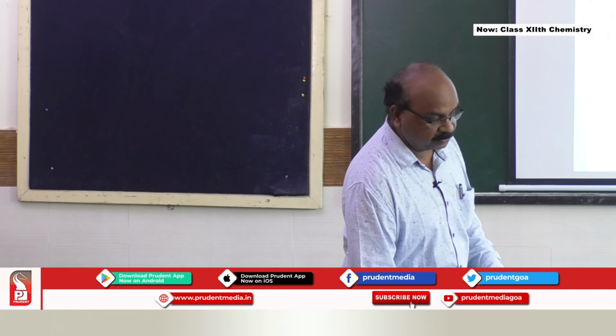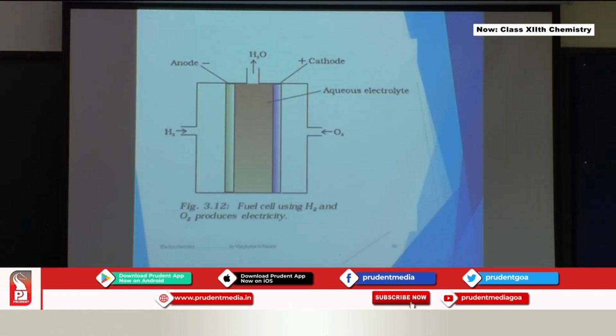I am going to show you the diagram of this fuel cell. Very important diagram; though it looks simple, from the exam point of view you should be able to draw it correctly. People make mistakes here. Show the arrow of hydrogen pointing inside, meaning H2 is fed from this side and oxygen from the other side. The electrodes you see here are porous, so hydrogen gas can diffuse through and enter inside, and the same way oxygen gas can. We have an aqueous electrolyte inside, maybe NaOH or KOH. This is the anode where hydrogen is, and oxygen is at the cathode, because of the reactions taking place. The one which undergoes oxidation is the anode, the one which undergoes reduction is the cathode, and you have to show water coming out from the cell.